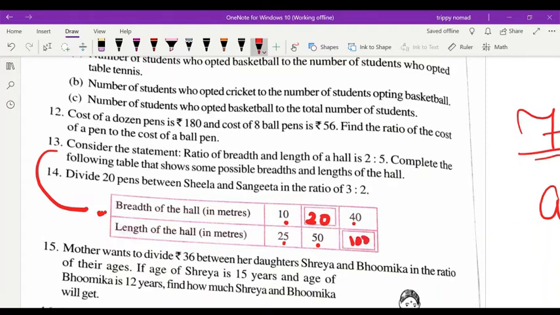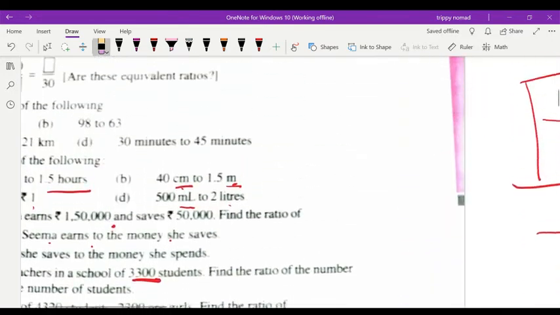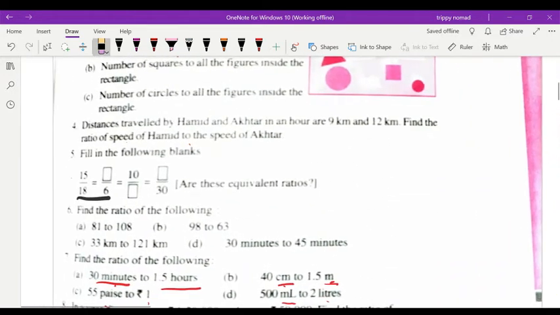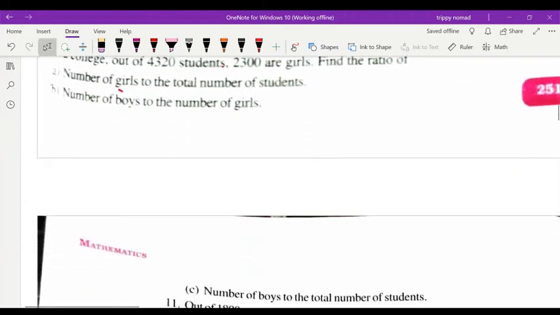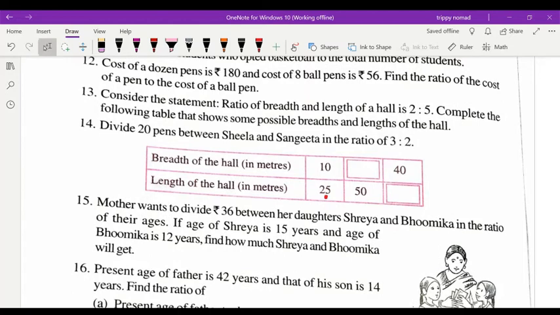So this is the way you have to do that. Already I explained in question number 5, so you will complete this table as I explained in question number 5. This was the table given for question number 13, not 14. I don't know how they have shown it here.